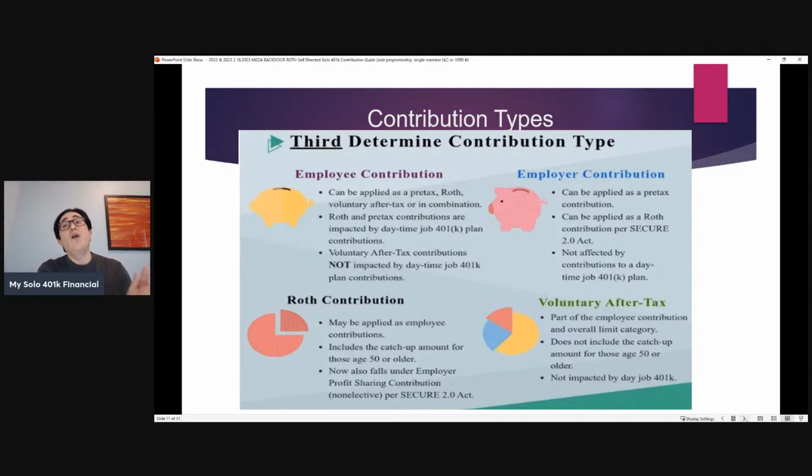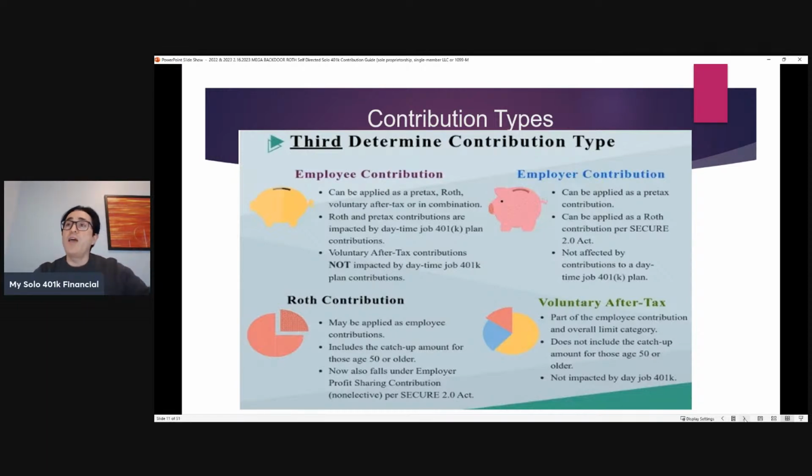Lastly, if you have a plan like ours that allows for it, one may be able to make voluntary after-tax contributions. Technically, a voluntary after-tax contribution is a type of employee contribution, but unlike the pre-tax or Roth employee contribution, which is impacted by contributions made to a day job 401k plan, voluntary after-tax contributions are not impacted by contributions made to a day job plan. That's really because the limit comes from a different section of the code. It comes from a 415(c) limit, which applies at the employer level.